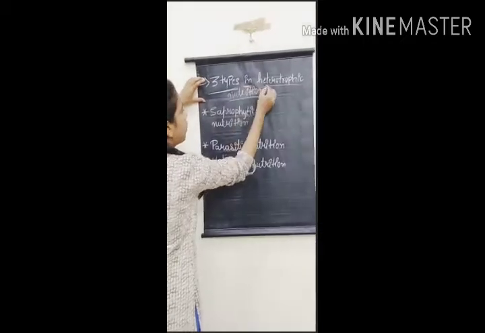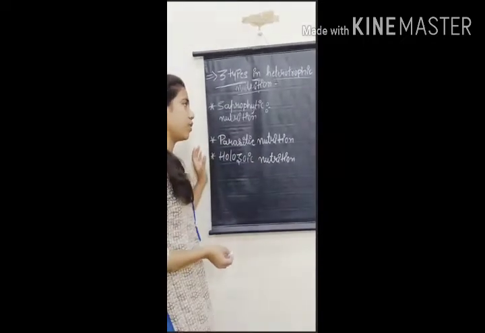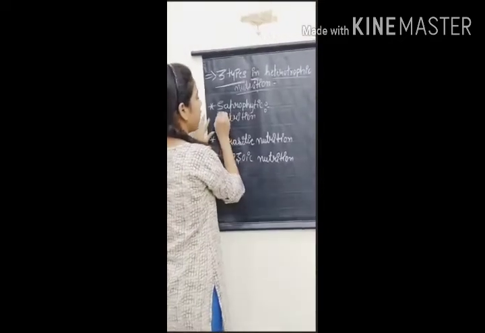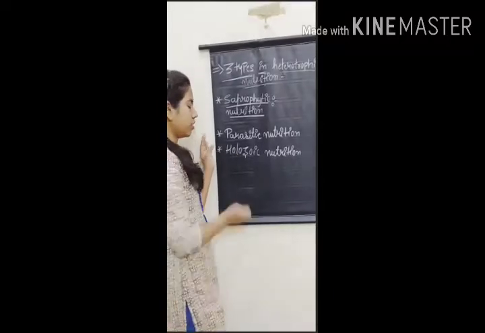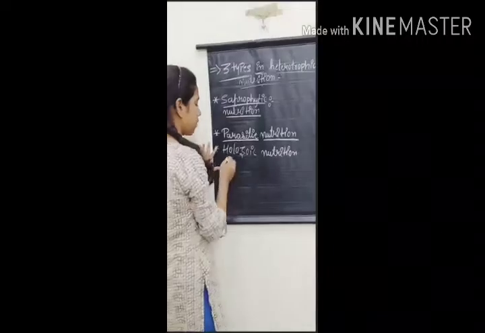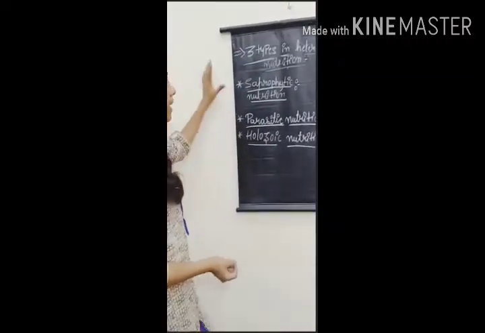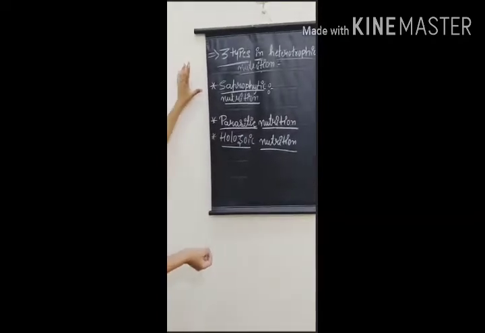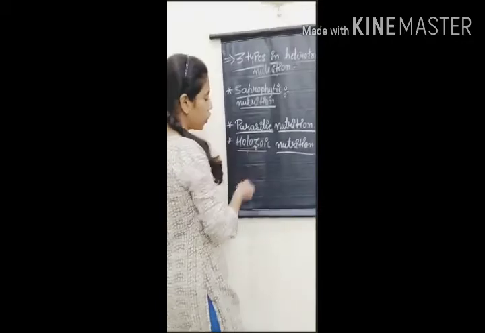The first one is saprophytic nutrition, the second one is parasitic nutrition, and the third one is holozoic nutrition. These are the three different types of heterotrophic nutrition: saprophytic nutrition, parasitic nutrition and holozoic nutrition.